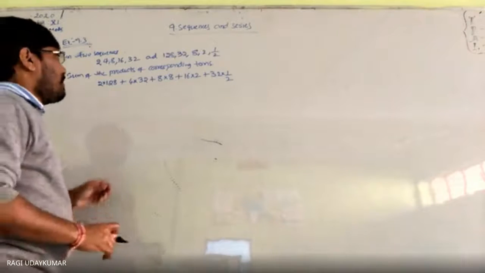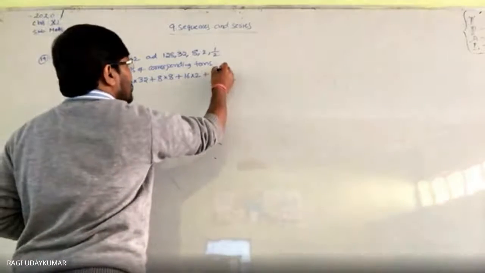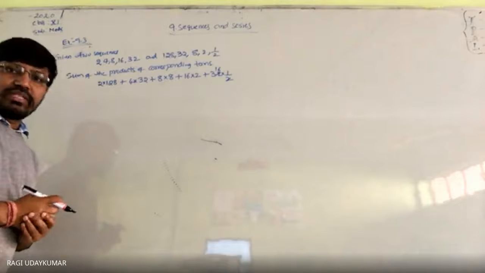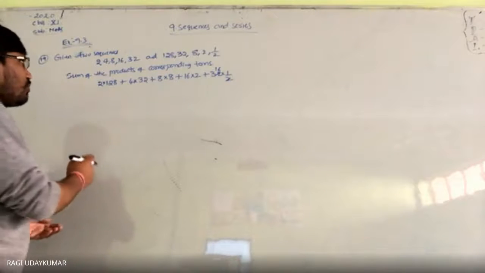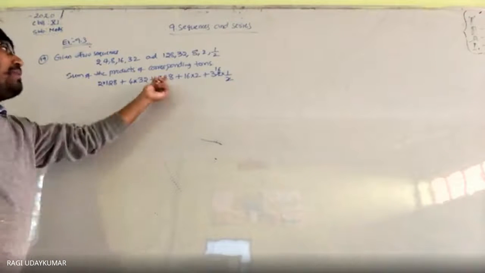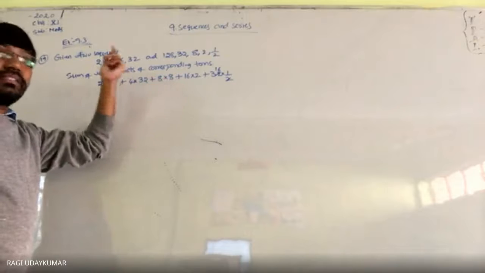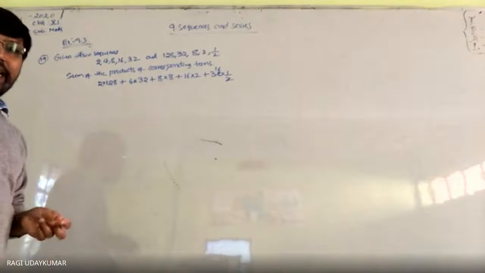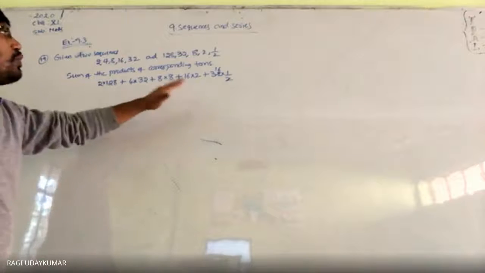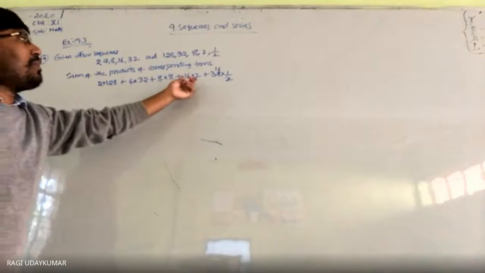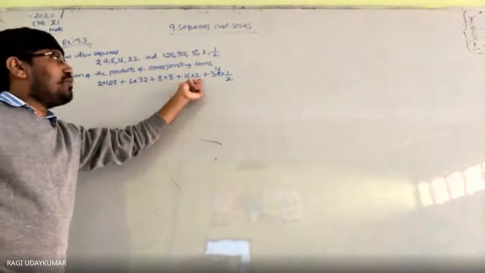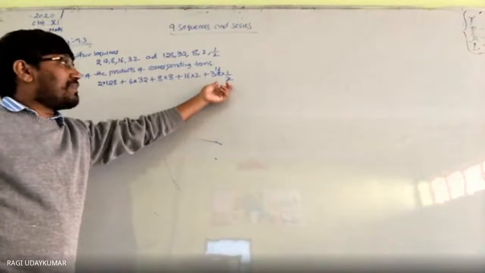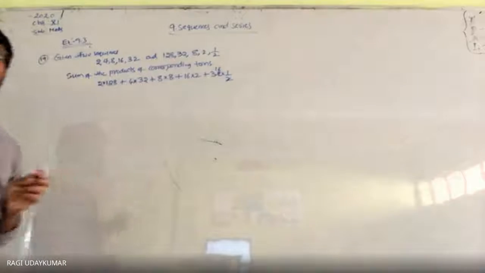See here, whenever you are taking this 2, 1 to 16, the 16 is there everywhere. If you take that 16 common, or in the middle you are having 64, if you take 64 common also you are going to get the sum. Any number which is possible for you to take. Sir, if 64, how do you take the common? If you take the 64 common, here 1 by 2 you will get, here 1 by 4 you will get. If you take the 16 common, also any number if you take the common,